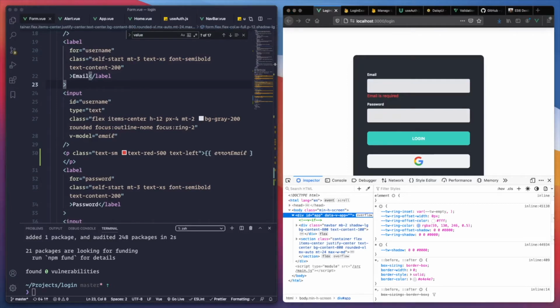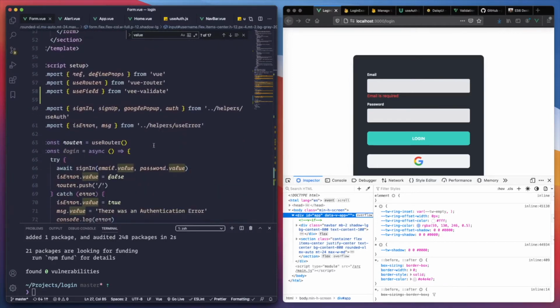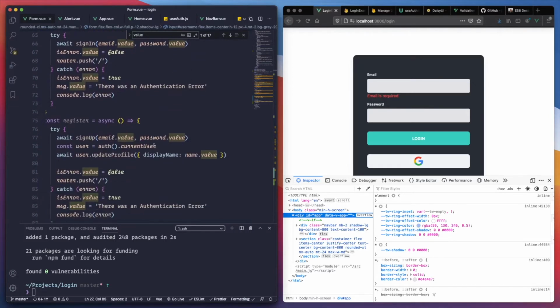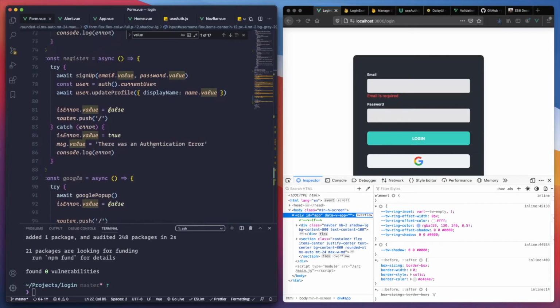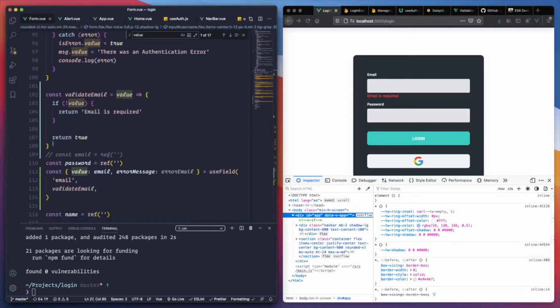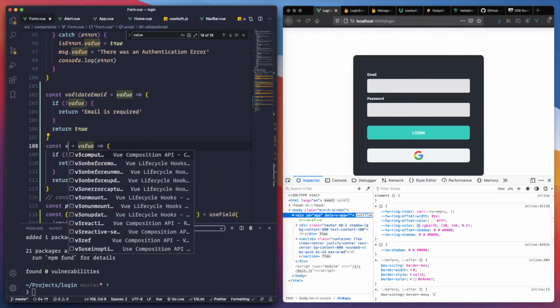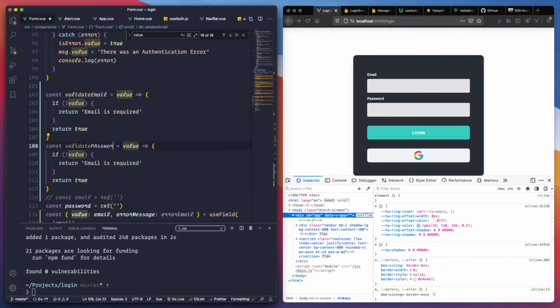We can do something really similar for the password. Of course, we need to validate that the email is a valid email. So, and we will see that as an example too. So let's go to the validate email function. And let's do another one called validate password. Of course, the password is required.